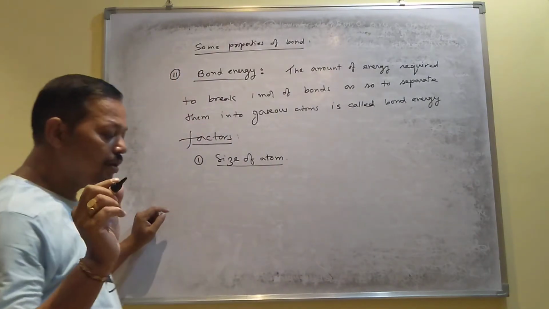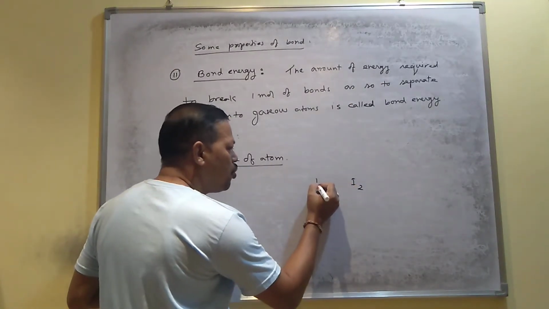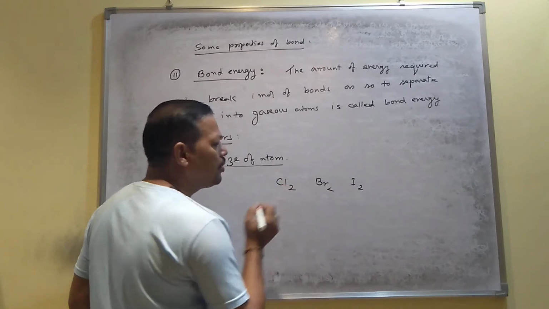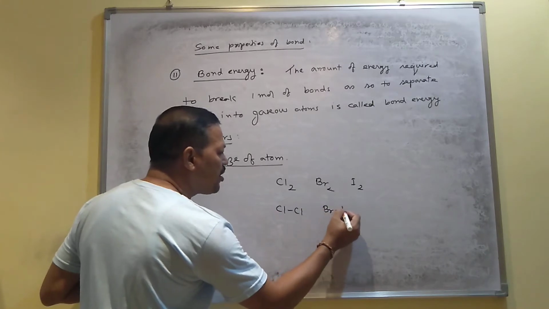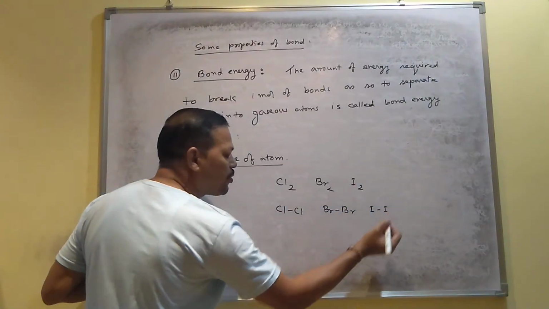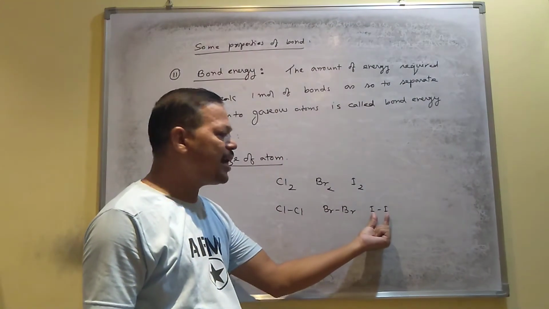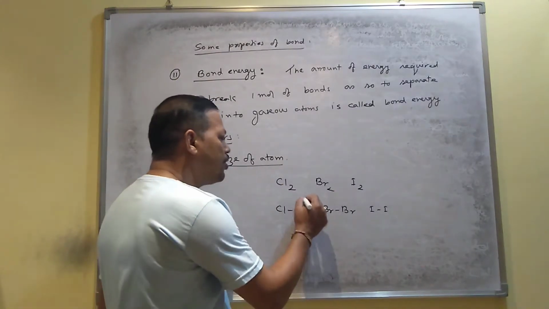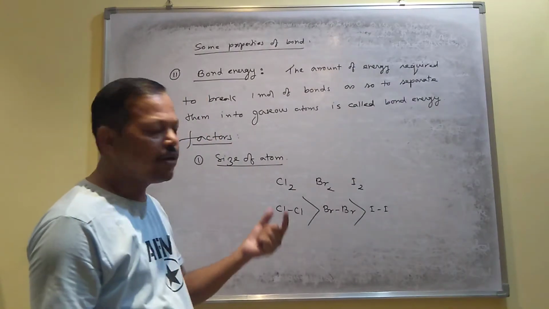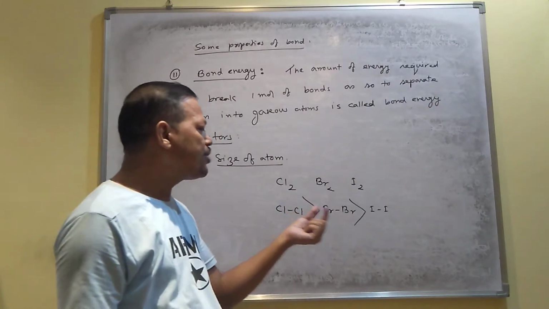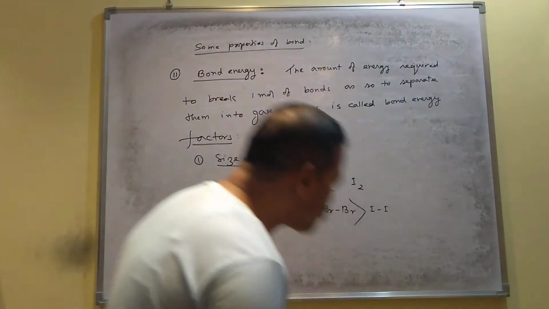For example, if you consider the iodine molecule, bromine molecule, chlorine molecule, as you know, chlorine contains one covalent bond, bromine contains one covalent bond, iodine contains one covalent bond. So here iodine is the largest in size, that is why length is longer, but energy will be less. Chlorine has more energy than bromine, then iodine, because it depends on the size of the atom. If the size of the atom is large, energy of the bond will be less. So this is one of the factors.